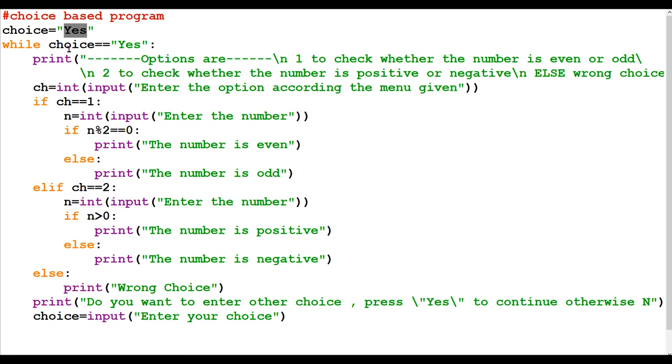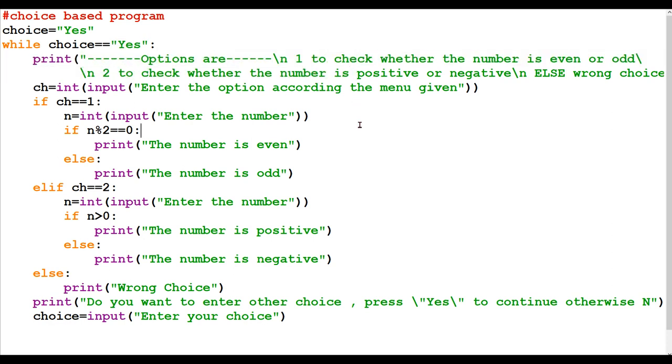Otherwise, if I have already made it yes, that means this process will go at least once, because I have already kept the choice yes.